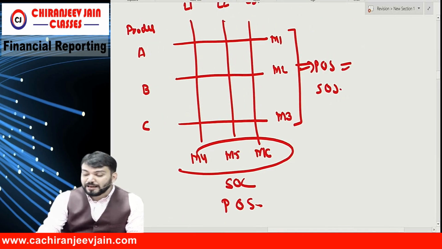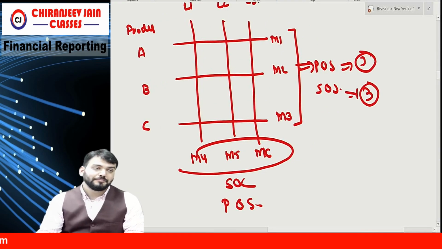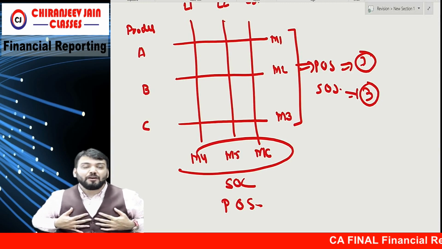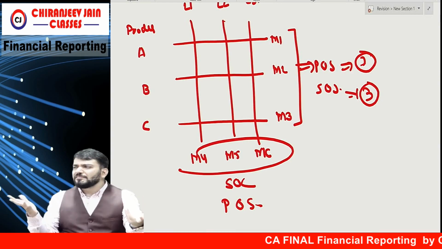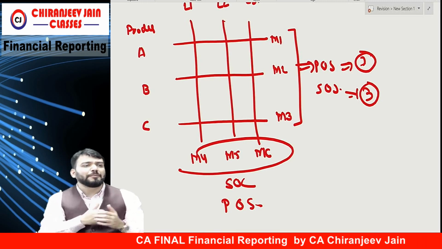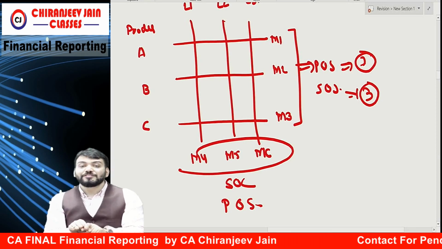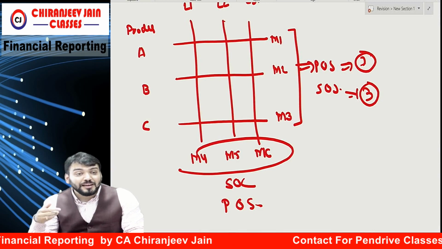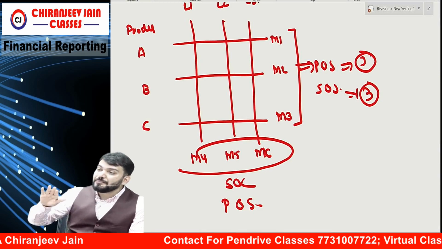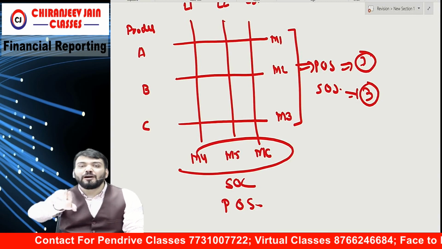Because Ind AS says 7 disclosures for primary and 3 disclosures for secondary. Only in case of matrix form of organization will this come. Suppose my organization is based only on product, then secondary is not required. Then only 7 disclosures, because product is the only primary. So only in case of matrix form of organization, management needs to identify which operating segment is primary and which is secondary. 7 disclosures for primary, 3 disclosures for secondary.